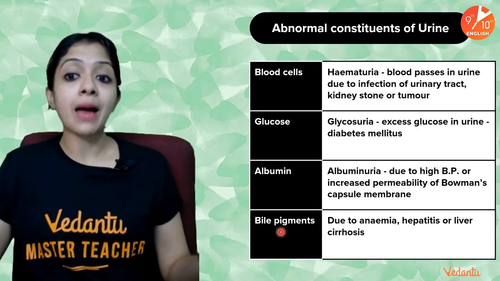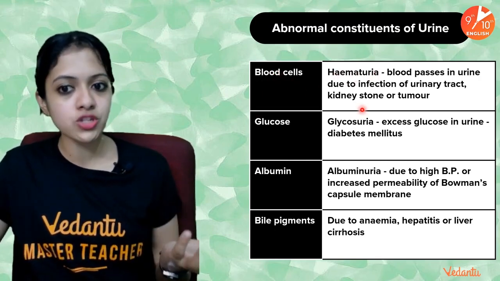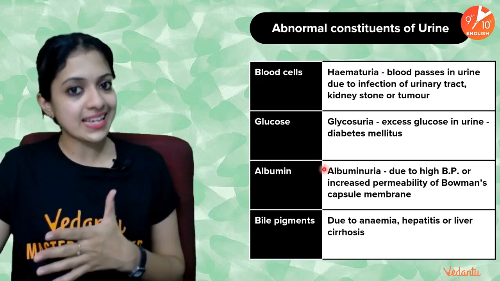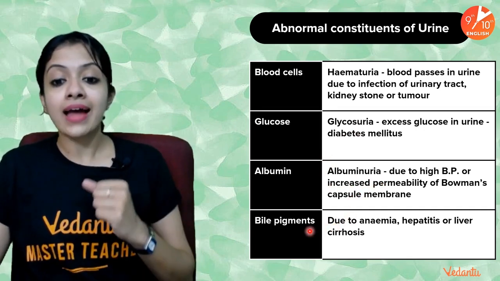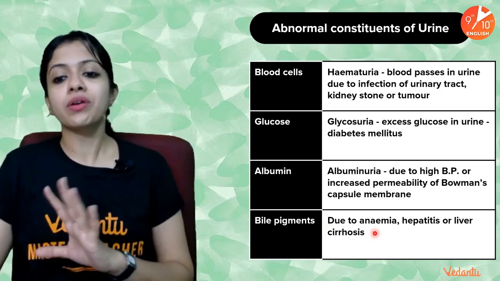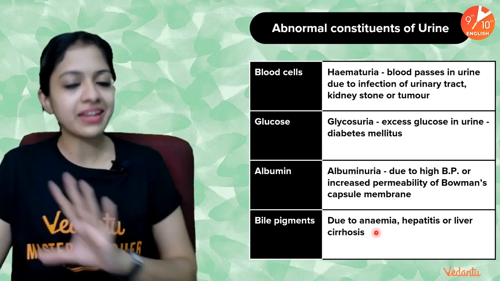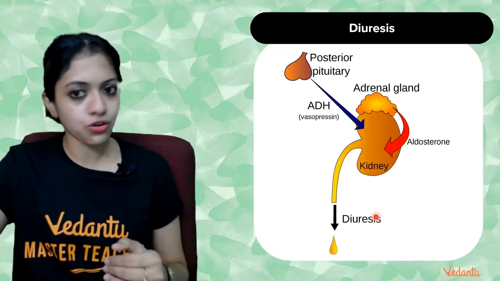So this is about abnormal constituents of urine. Once again, blood cells, we call it hematuria; glycosuria if there's excessive glucose; albuminuria if there's excess albumin in urine; and bile pigments, which get excessively secreted due to liver-related conditions like hepatitis, anemia, and liver cirrhosis.